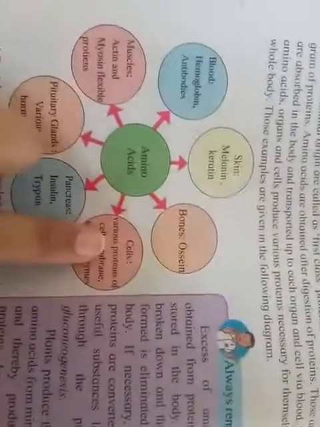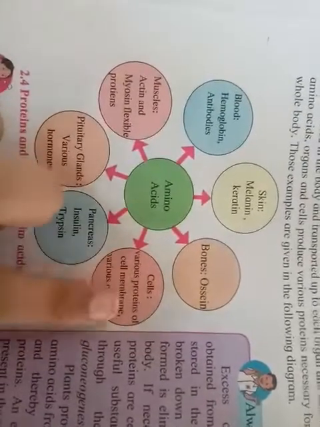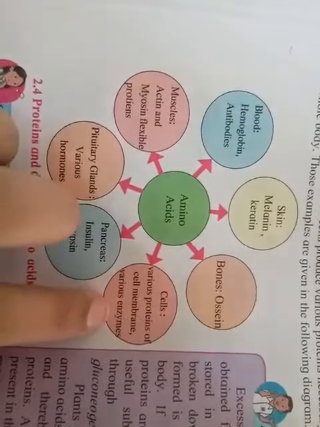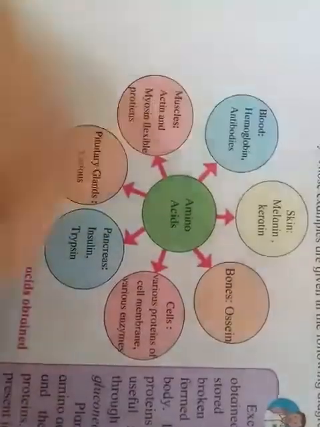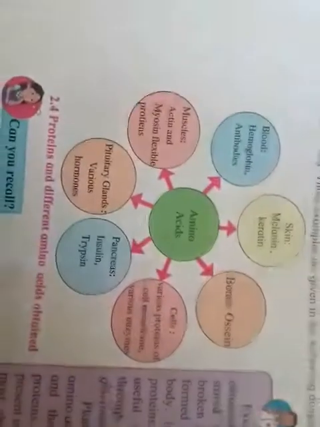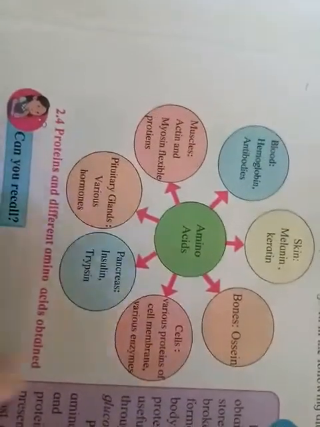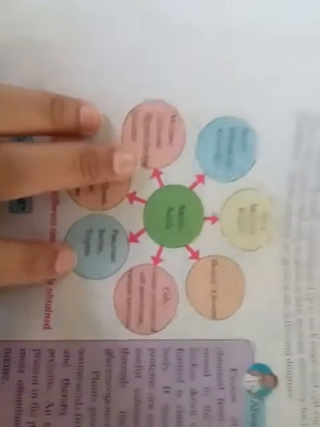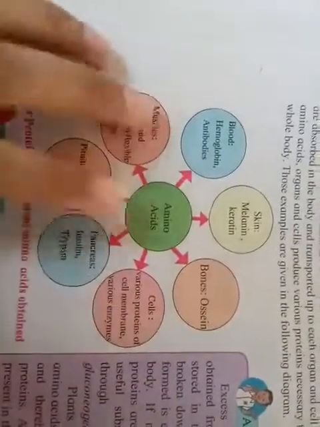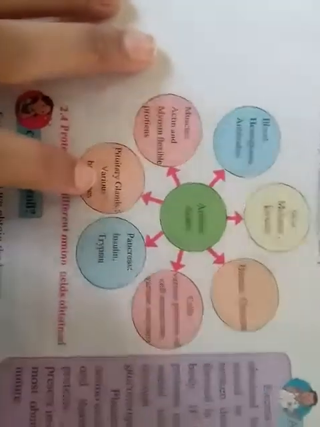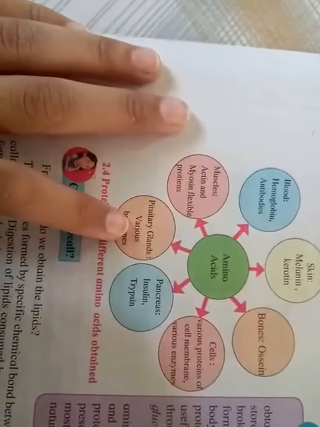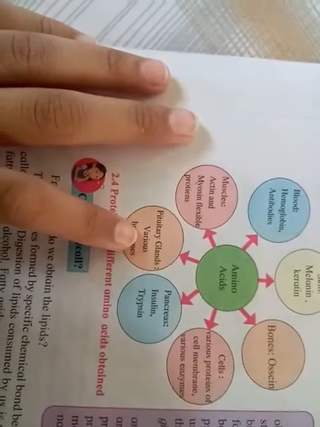Then amino acid is also required by cells, for production of various proteins of the cell membrane and various enzymes. Then it is also required by the pancreas. The pancreas is a gland present in our system, which liberates two hormones, insulin and trypsin. Insulin you are aware of, it is required to control the blood glucose level. And lastly, the pituitary gland. The pituitary gland is the gland from which we get various hormones. It is the biggest gland present between our head.